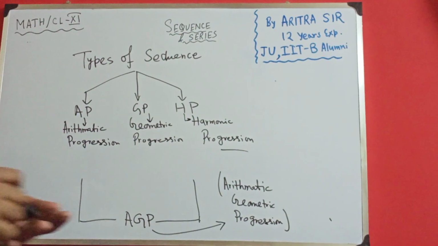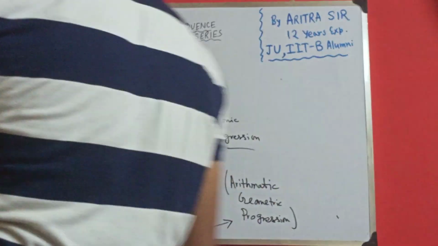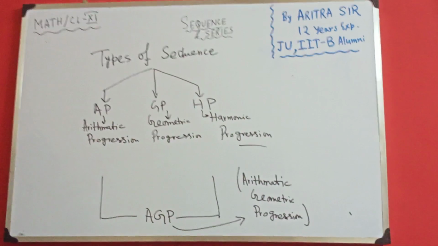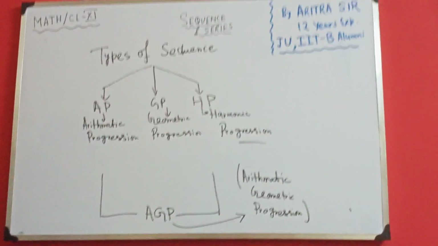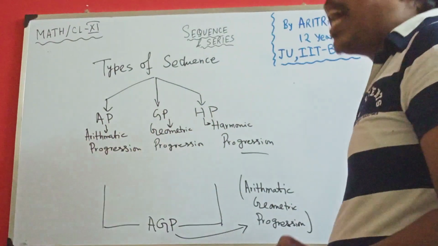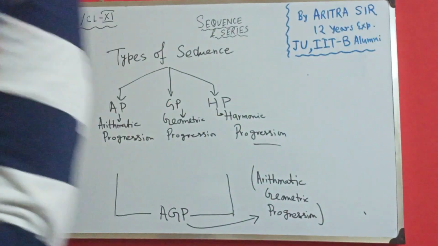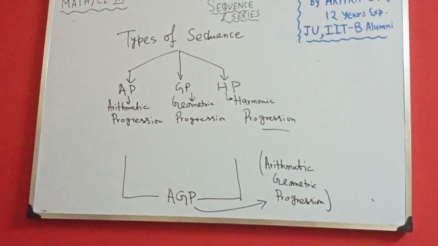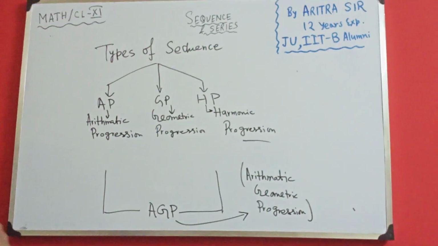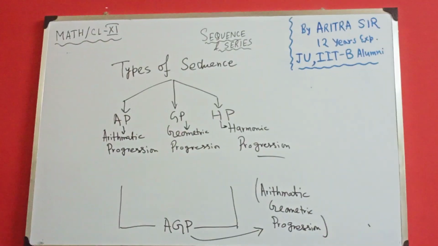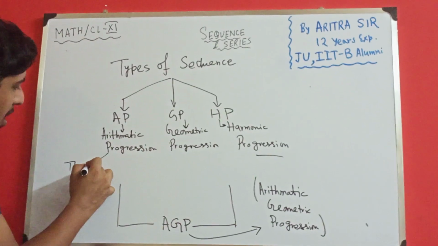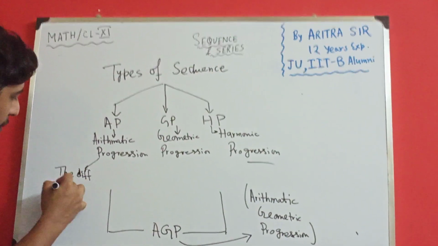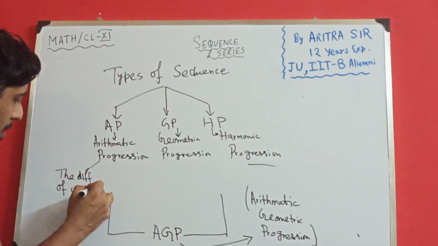So now my question is, sir, what is this arithmetic progression? Let's discuss. What do you mean by arithmetic progression? Some numbers are such that the difference of consecutive terms is always constant.